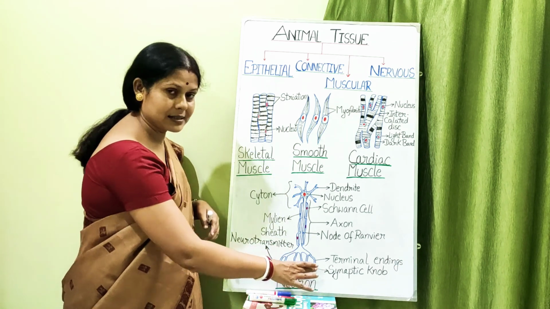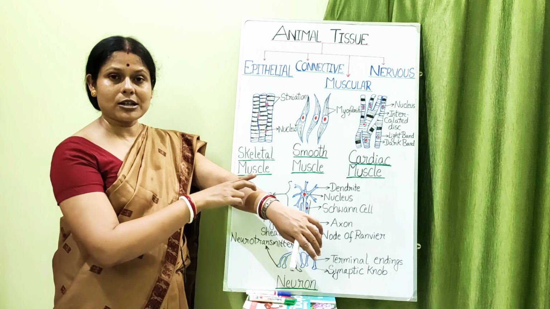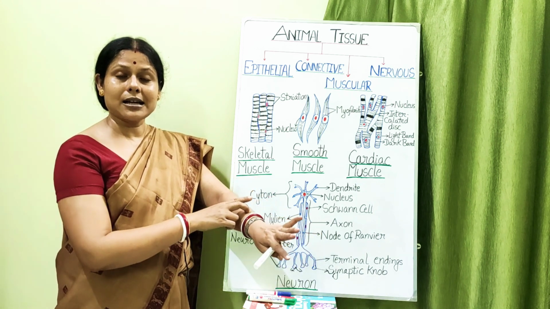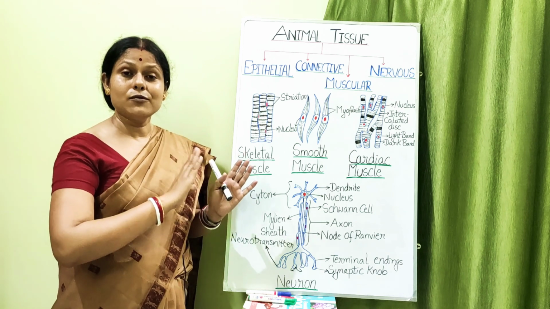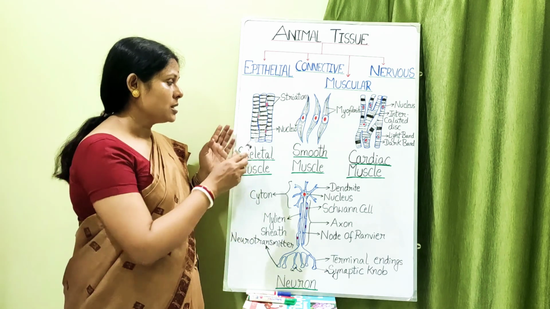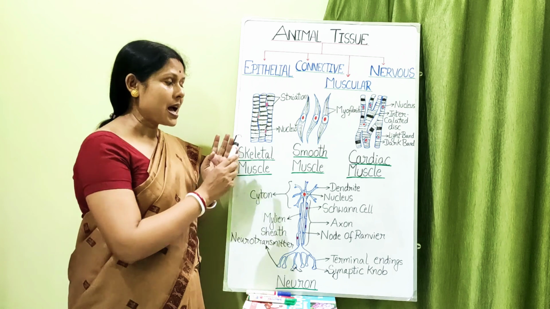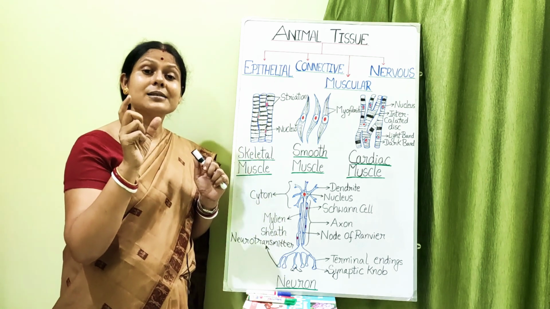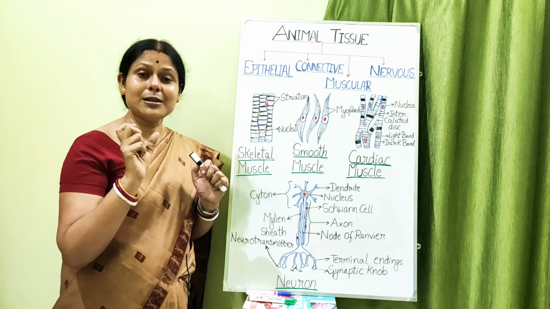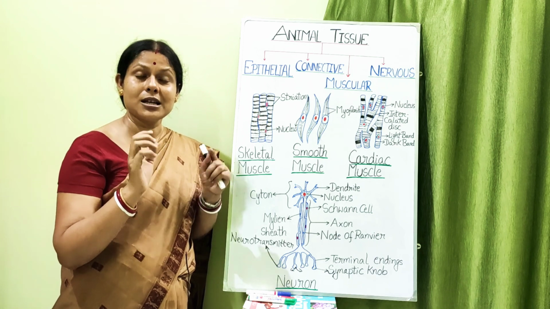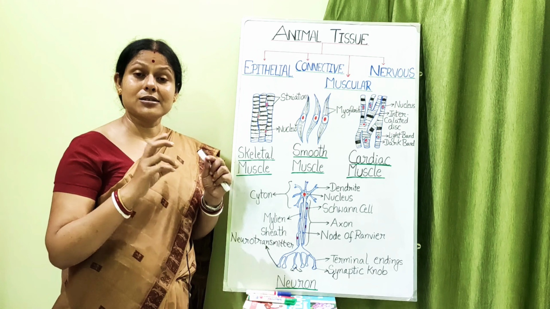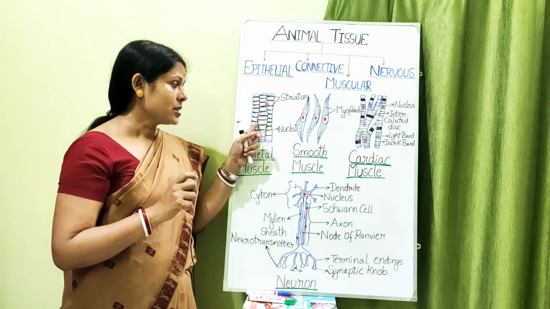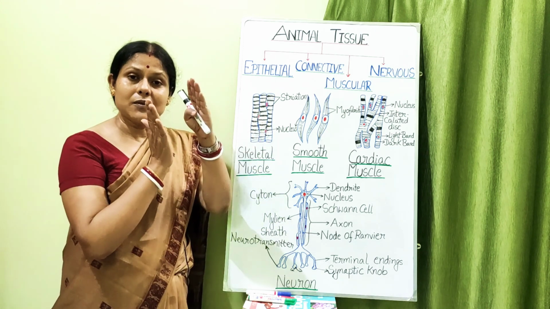And if this ending is attached to your muscle, then the muscle will be pulled, because now the information will be given to whom? To the skeletal muscle, and the skeletal muscle has what? It has the contractile proteins, actin and myosin. Due to those impulses reaching the skeletal muscle, the proteins present here will contract.